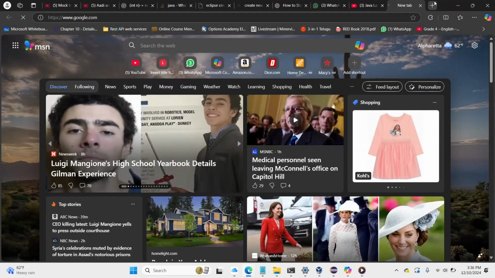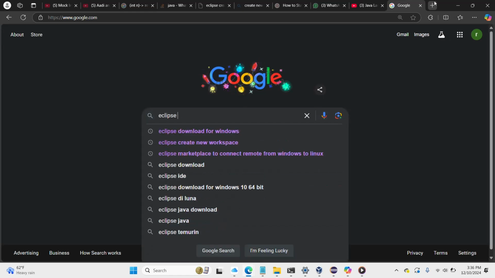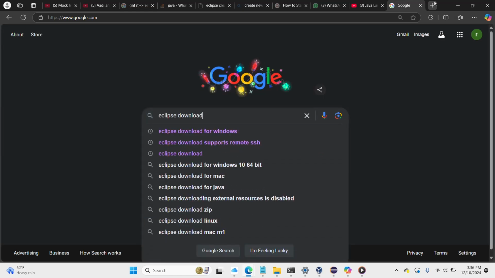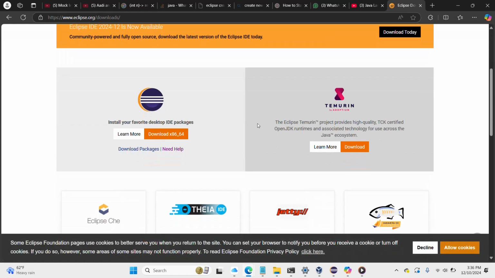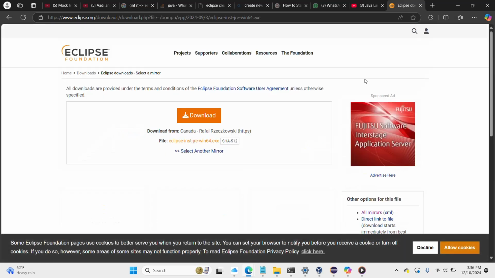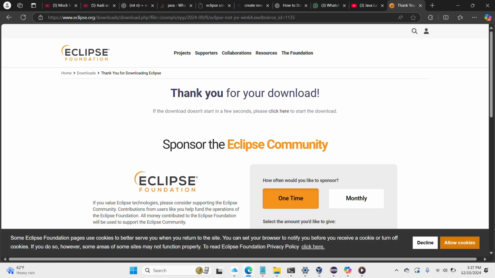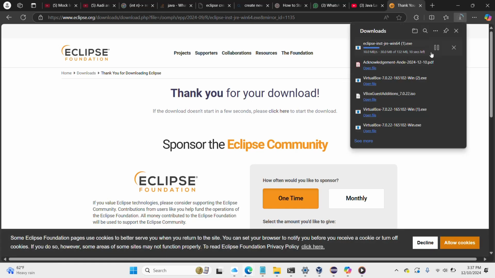So you go into Google and you type Eclipse download, and for Windows, or for Linux, you have to select the appropriate operating system, and you will land up on this page, eclipse.org/downloads. This is where you have to download. For Windows, you click on downloads, and then click here. It already says thank you for downloading, so it will start downloading.